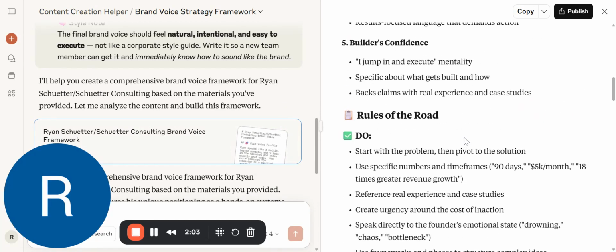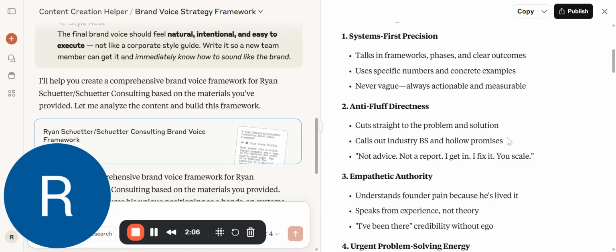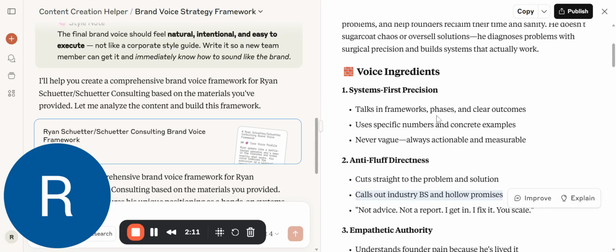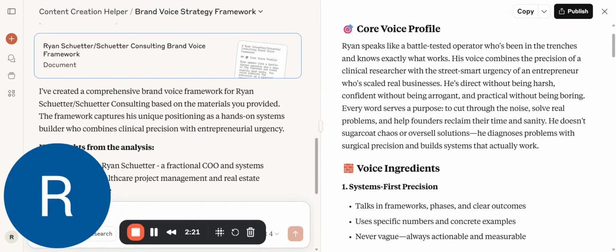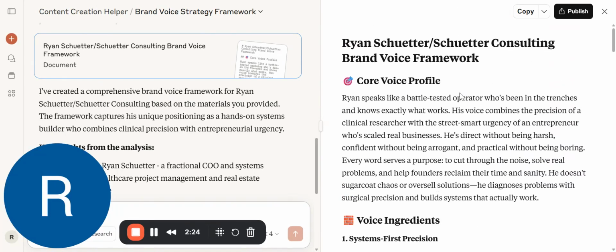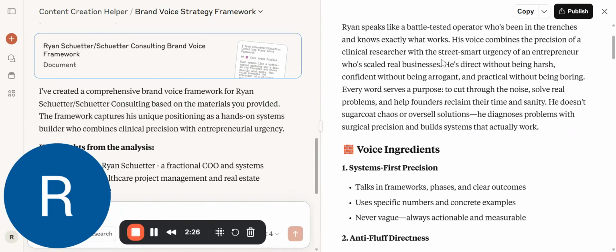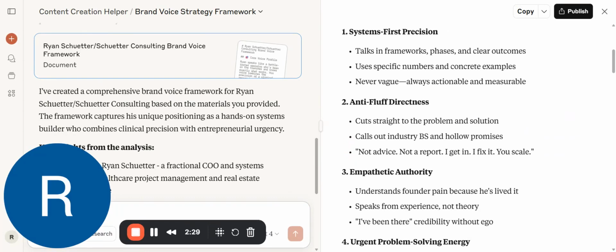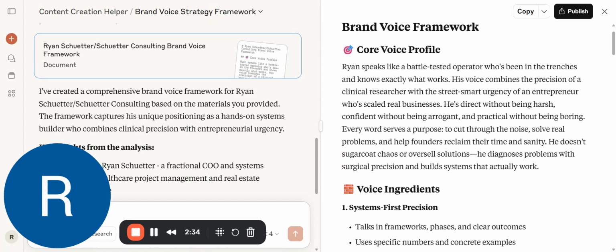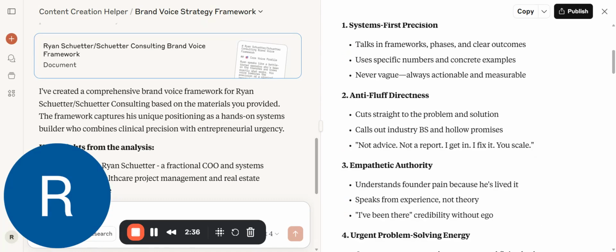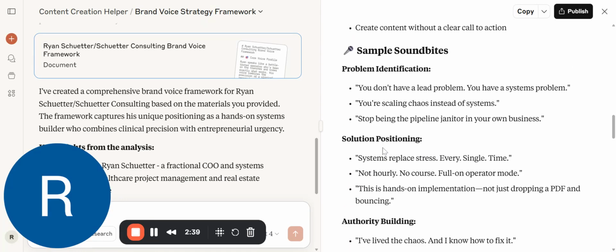So if you don't like something specific, for instance, I didn't really like how it worded calling out industry BS and hollow promises. I don't think I really reflect that in the content I've already created. I would prompt it just saying, hey, reword this part, and then it'll give a better output. Make sure you're bullying the AI to help it understand the best way to portray your brand. And once it comes up with a brand voice or a brand identity that you like, feel free to save it.